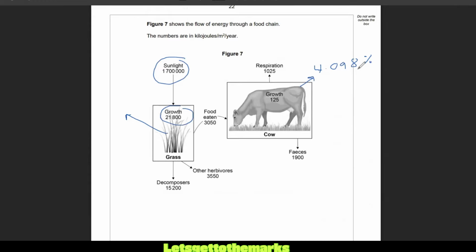Why don't you calculate that and then find out how many times more efficient the cow is than the grass at transferring energy? Why don't you pause the video, have a go? All right, I'm going to show you how to do this.